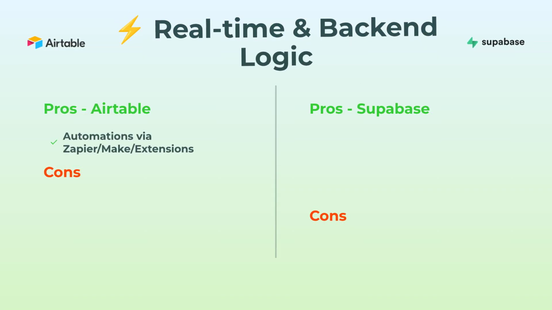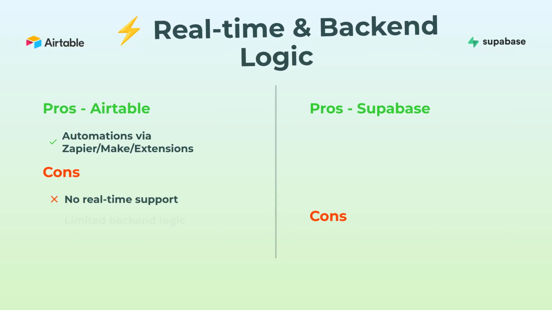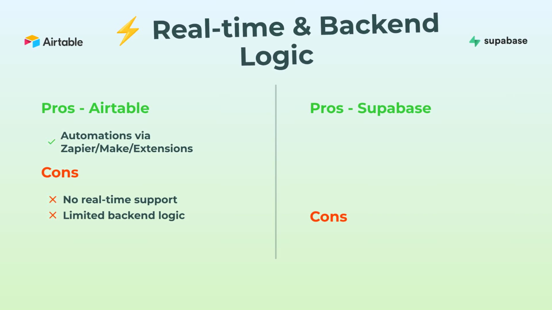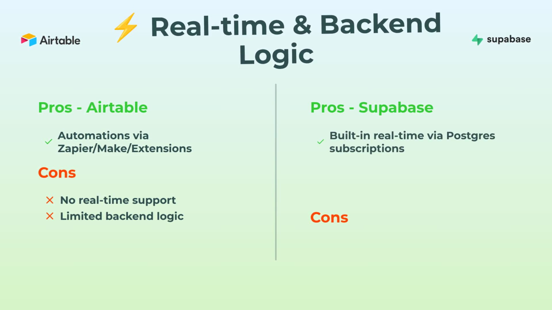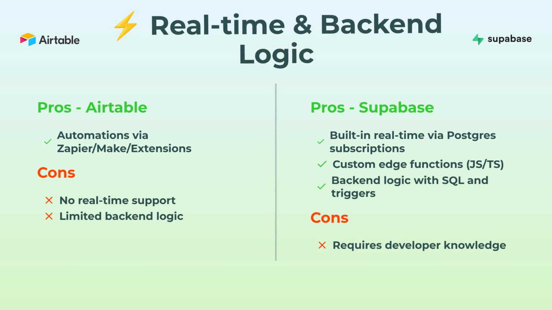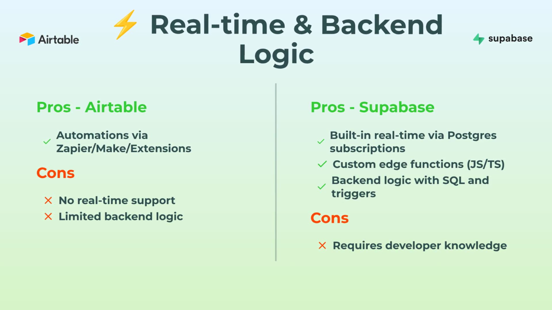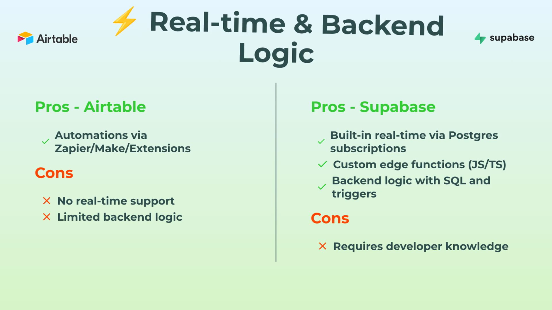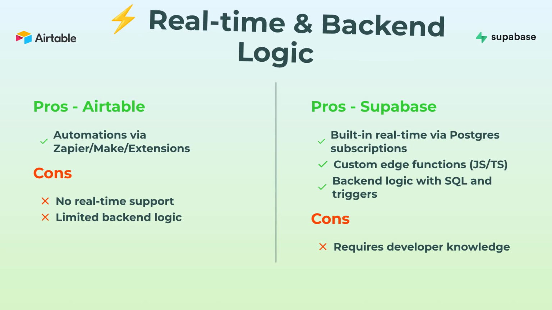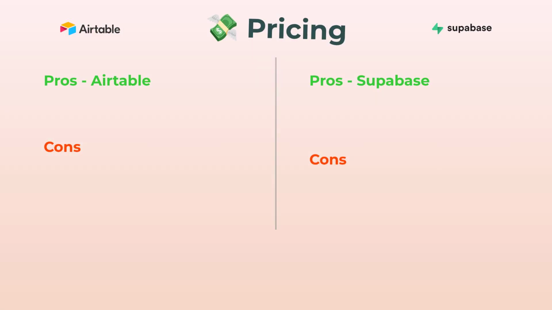Let's talk real-time and back-end logic. Airtable, yeah, you'll have to rely on external automations like Zapier or Make. There's no live updates, no back-end triggers. Supabase, though. This is cool. Real-time subscriptions right inside Postgres, custom edge functions with JavaScript or TypeScript, and proper back-end logic with SQL and triggers. Just heads up, it's a bit dev-heavy, so if back-end logic makes you nervous, you'll feel it. For anyone needing instant updates or server stuff, Supabase wins. No contest.